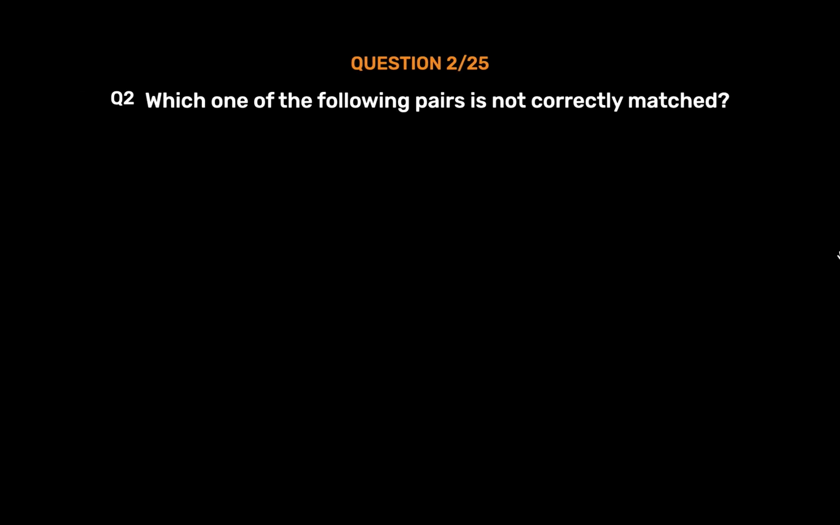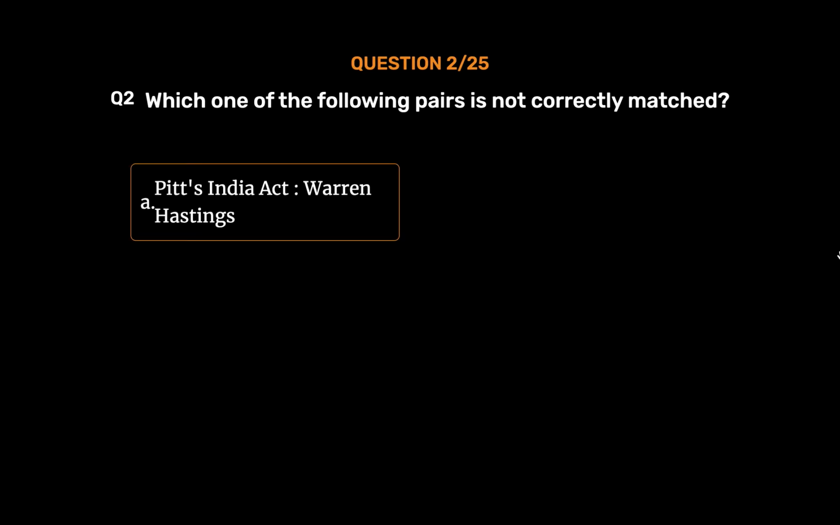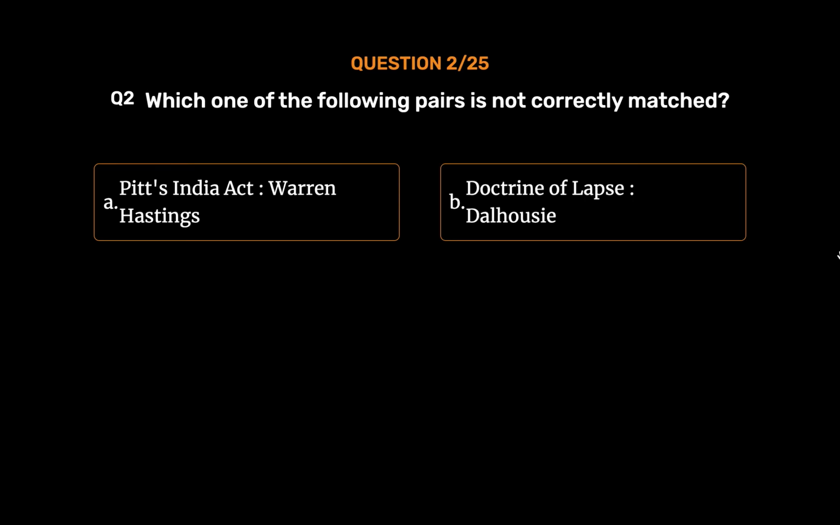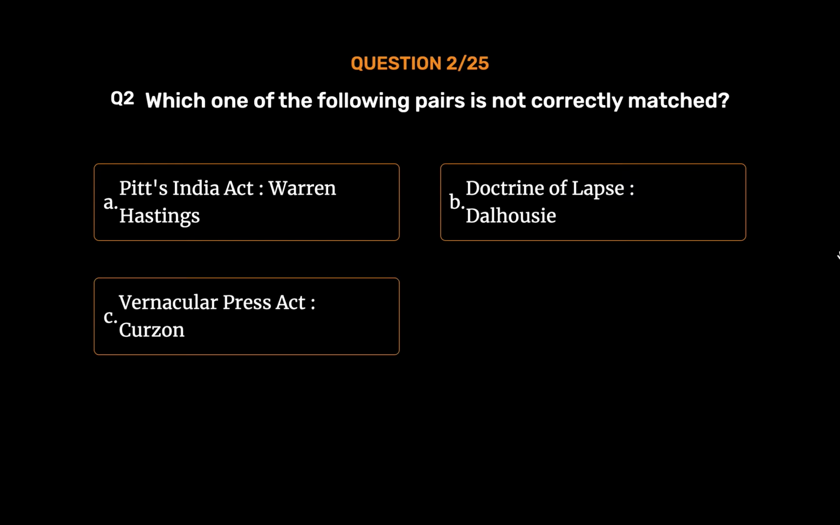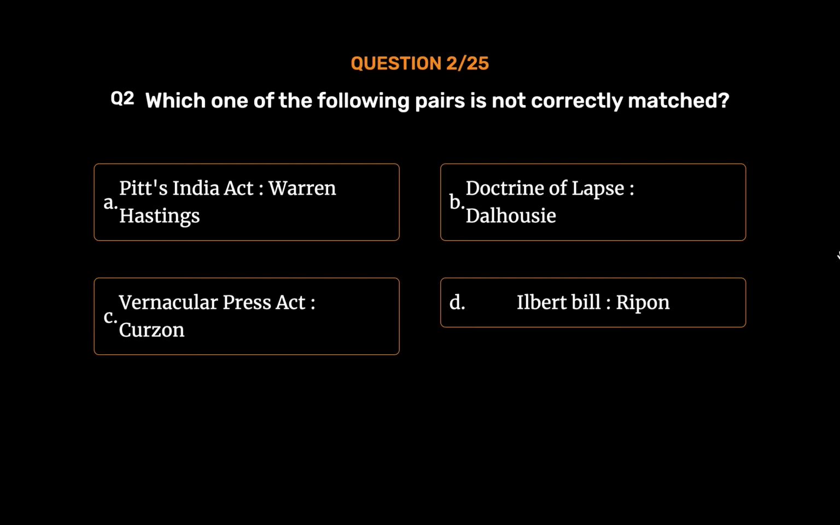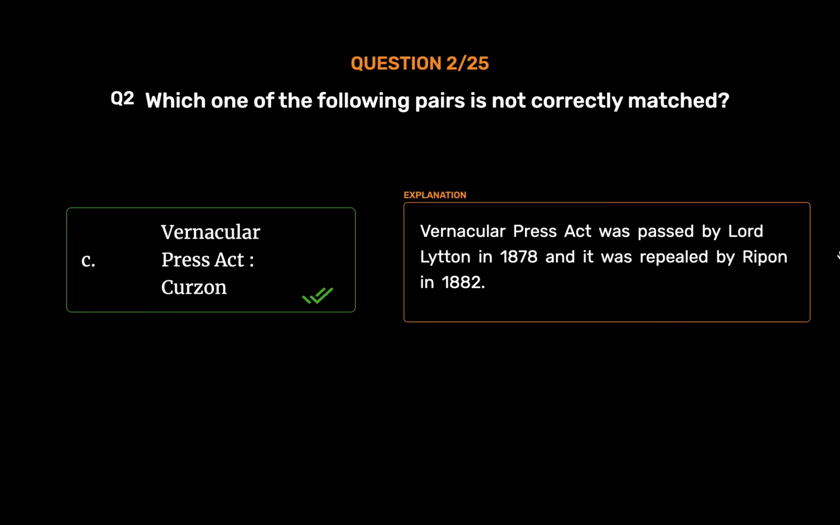Question number 2. Which one of the following pairs is not correctly matched? Option A. Pitt's India Act, Warren Hastings. Option B. Doctrine of Lapse, Dalhousie. Option C. Vernacular Press Act, Curzon. Option D. Ilbert Bill, Ripon. The correct answer is Option C. Vernacular Press Act, Curzon. Vernacular Press Act was passed by Lord Lytton in 1878 and it was repealed by Ripon in 1882.